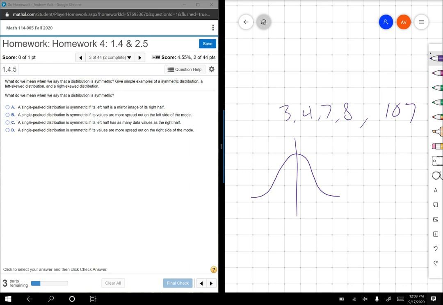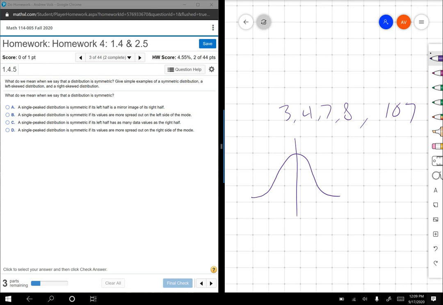Let's read them all, okay? Because this one can get a little bit tricky here. The left half is a mirror image of its right half. Its values are more spread out on the left side than the mode. I'm going to say no.